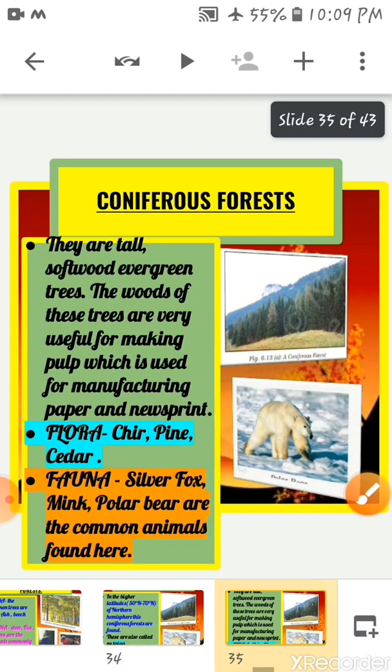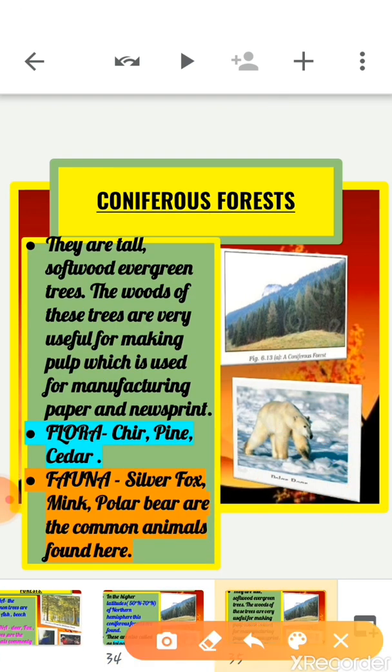Mainly these forests are found in the northern parts of North America, Europe and Asia. They lie in the parts of Alaska, Canada and Asia.